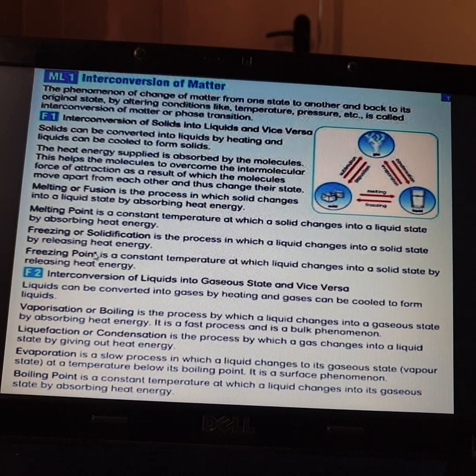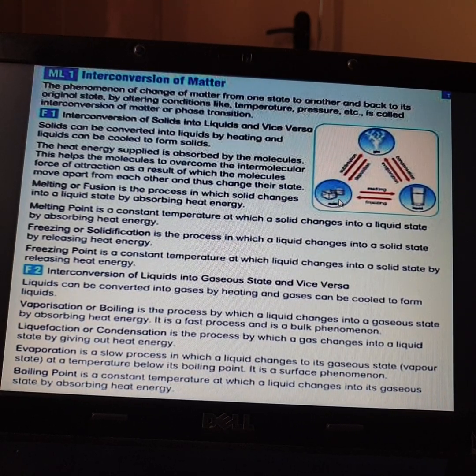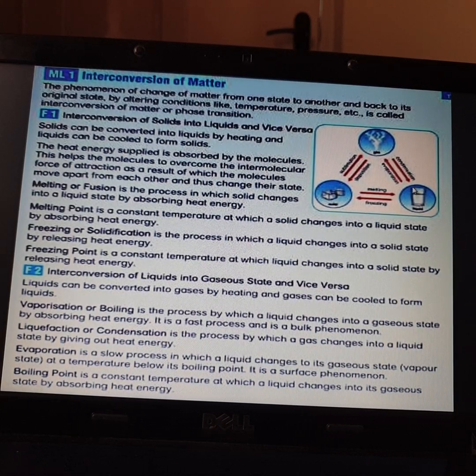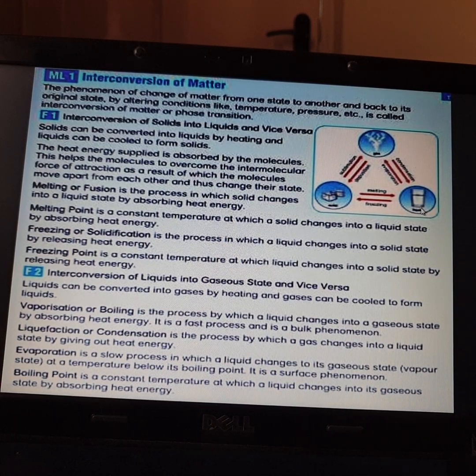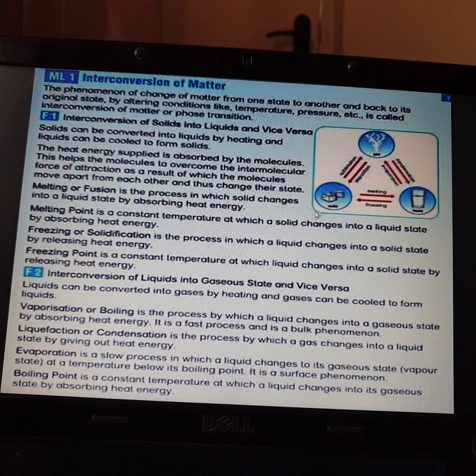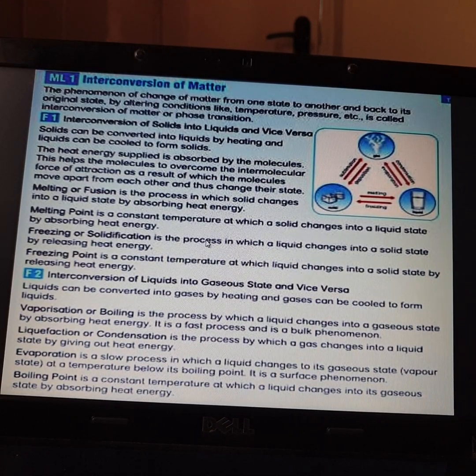Next is freezing point. If this ice cube has melted and been converted into water, then instead of keeping it in the freezer, if you keep this water even for one day, it will not go back to its original state. So a freezing point is needed for that.